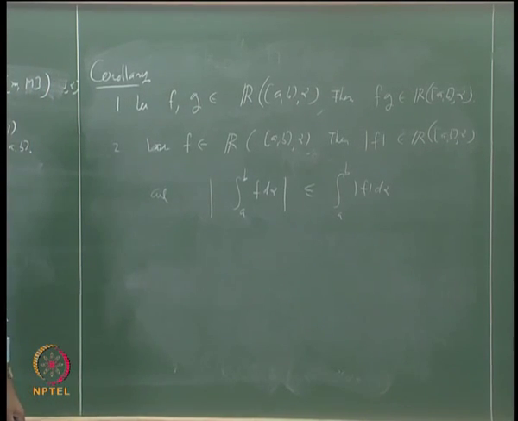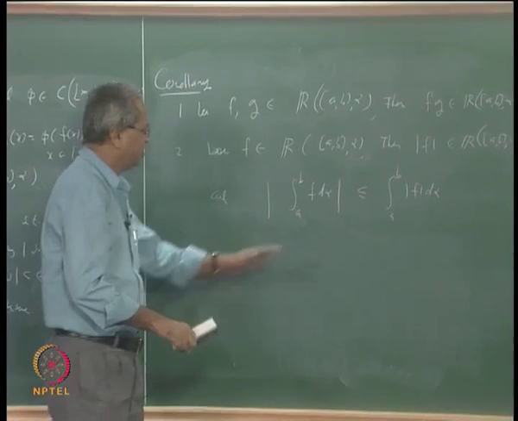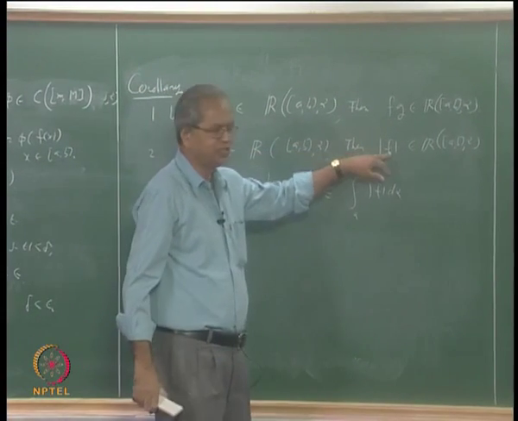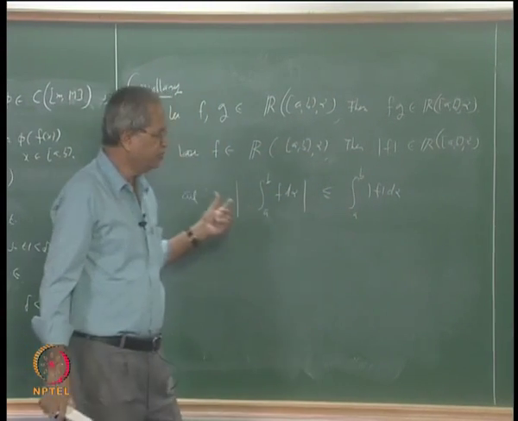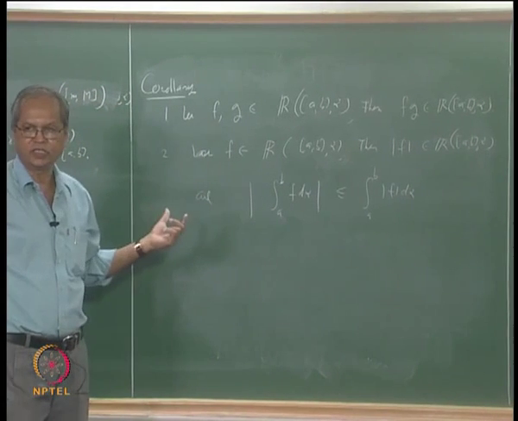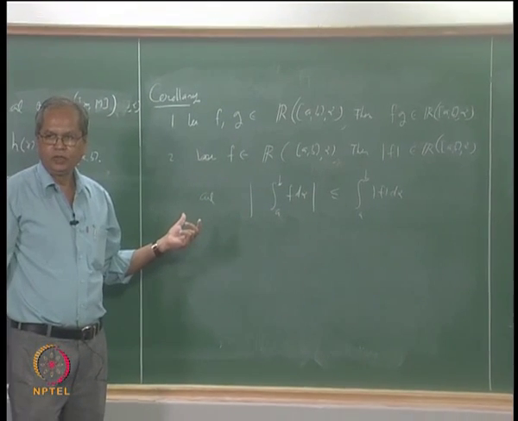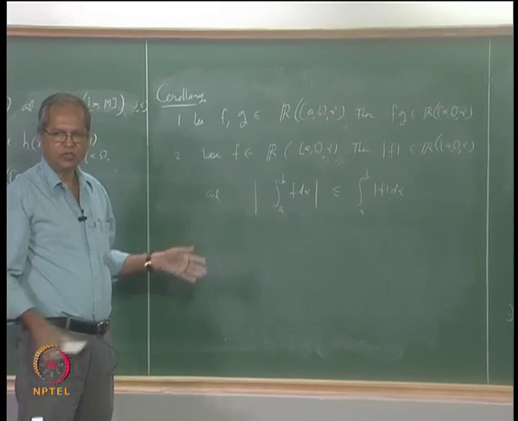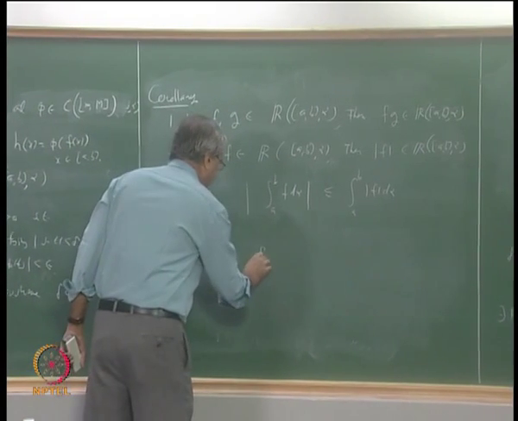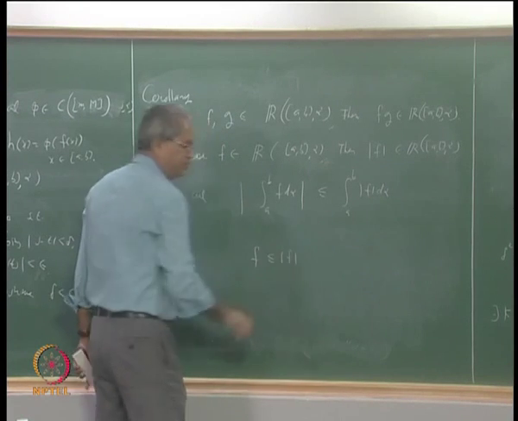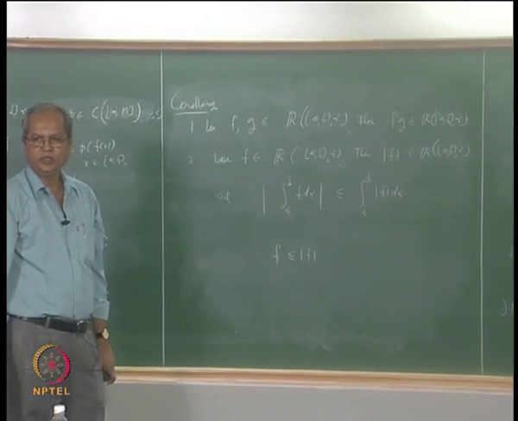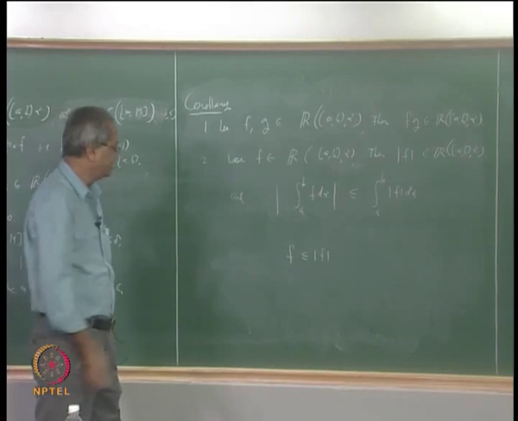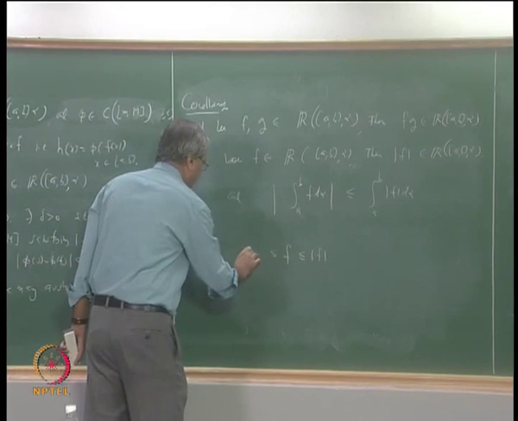But this part is trivial. Once you understand that mod f is integrable, remember we have already proved that if f is less than or equal to g, then integral of f is less than or equal to integral of g. We just use that fact. For example, we know that f is less than or equal to mod f, whatever be x, and similarly it is bigger than or equal to minus mod f.